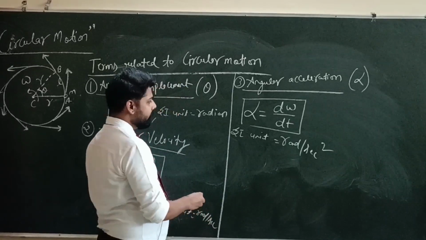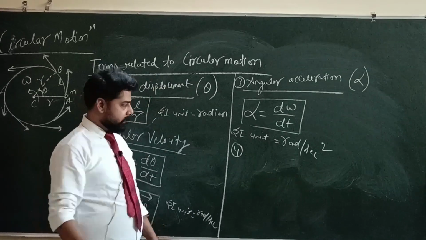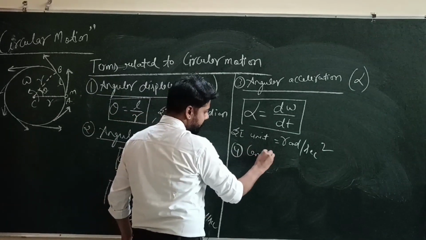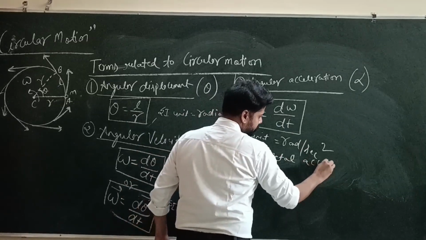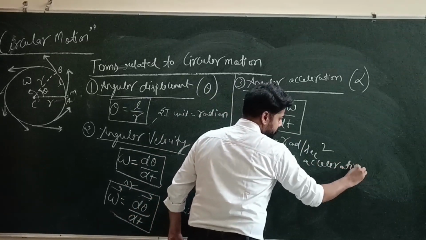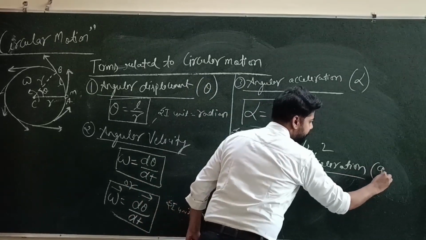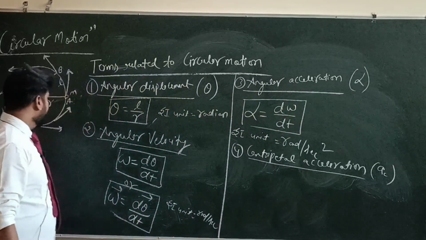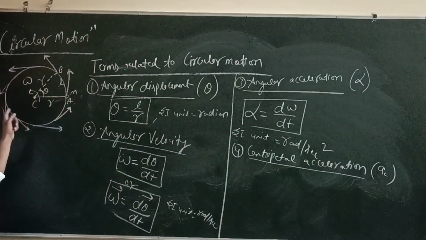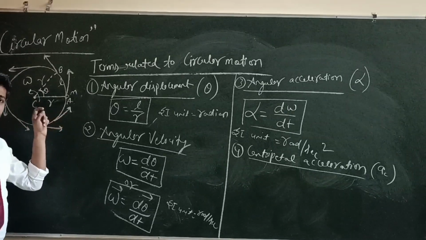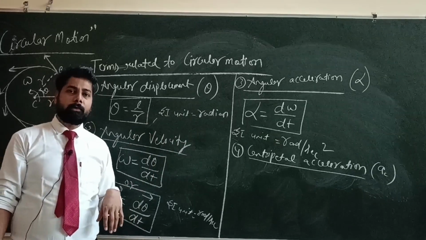Now another term we will study, centripetal acceleration, and we denote it by AC. If the body is moving in a circular path, then an acceleration always tends towards the center of the circular path.